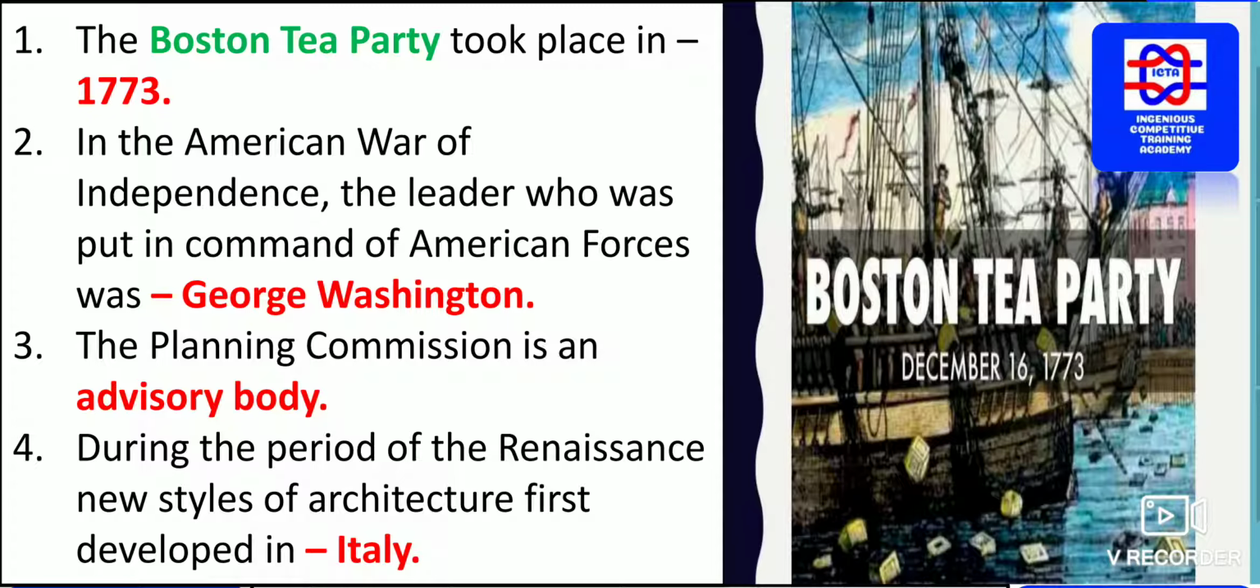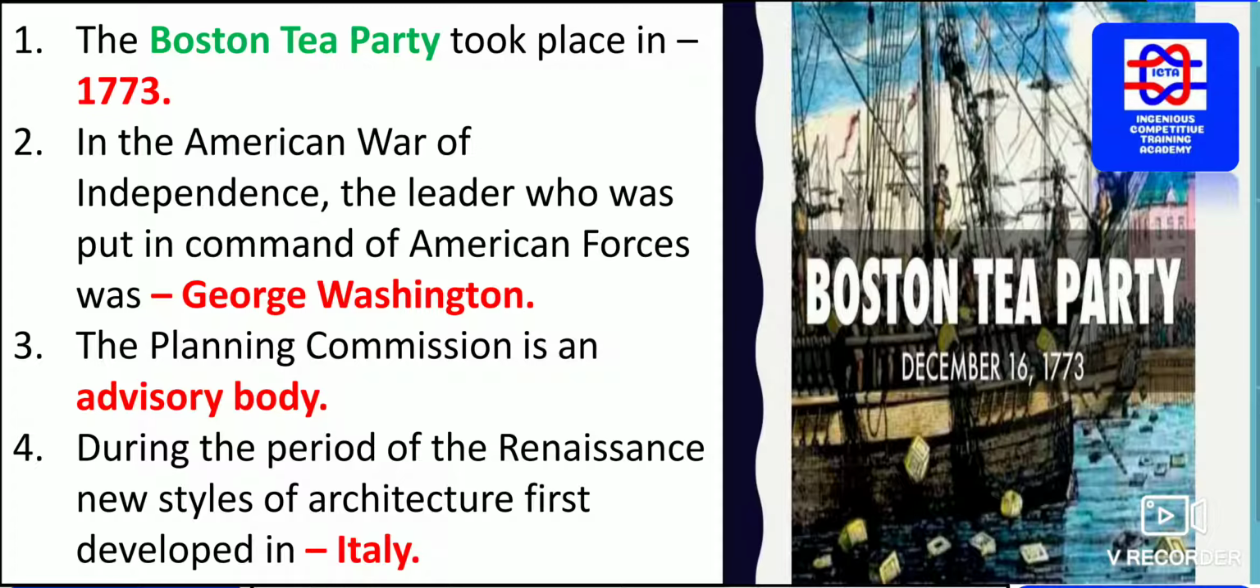In the American War of Independence, the leader who was put in command of the American forces was George Washington. He was the first person to become the president of America. On his name, Washington DC was formed.